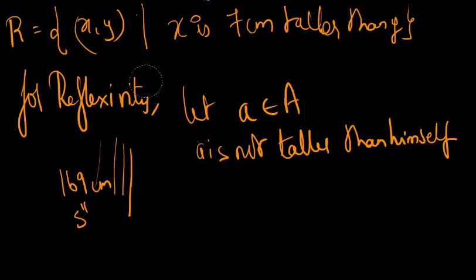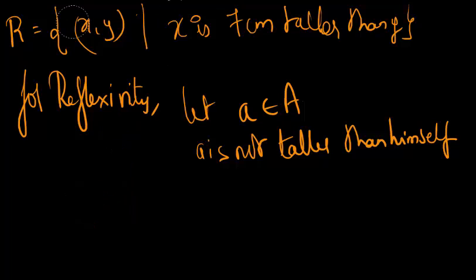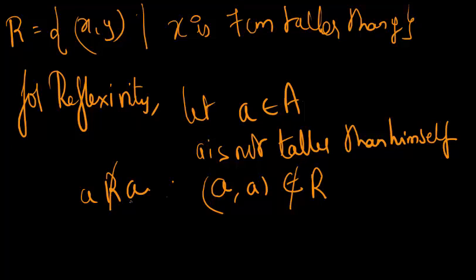So this basically means that a is not related to itself. Therefore, (a, a) does not belong to R. Or before this I can actually write a is not related to a, and then go ahead and say this. Or else you can say it directly. That's also fine. Therefore, R is not reflexive.